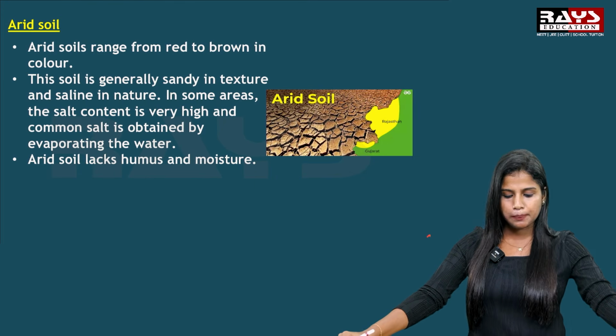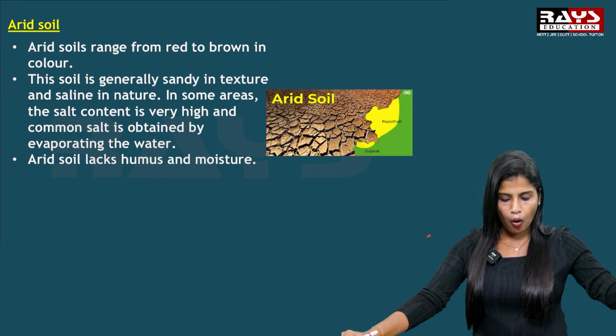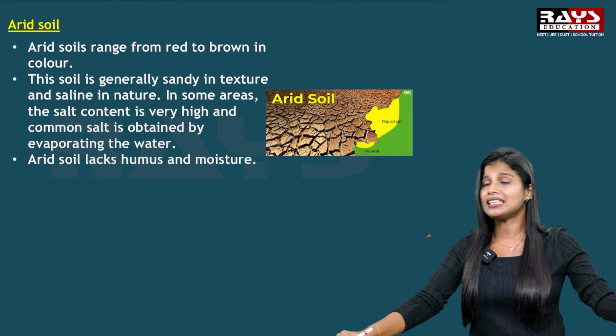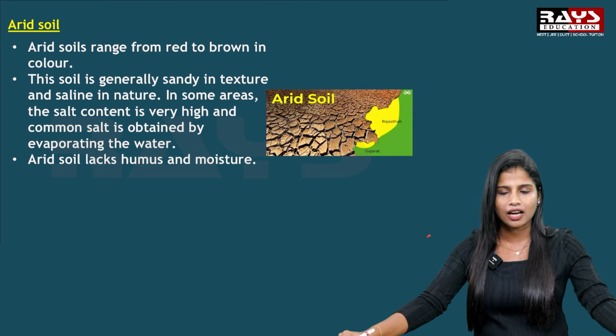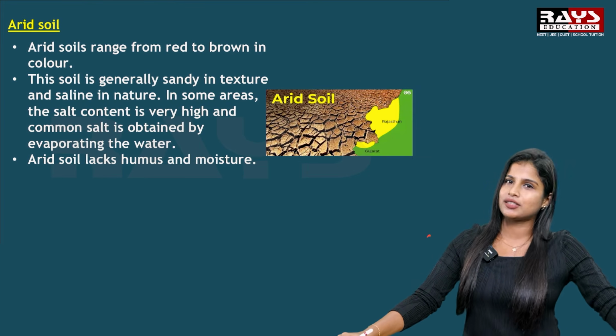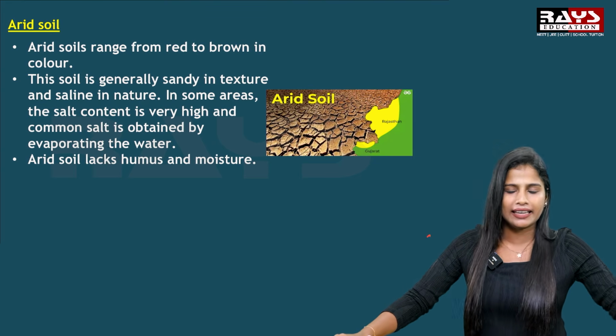The color of this arid soil may range from red to brown, and the soil is usually sandy in texture and saline in nature, and accordingly we can say that the soil lacks humus and moisture content. So this is another type of soil that is found in India.